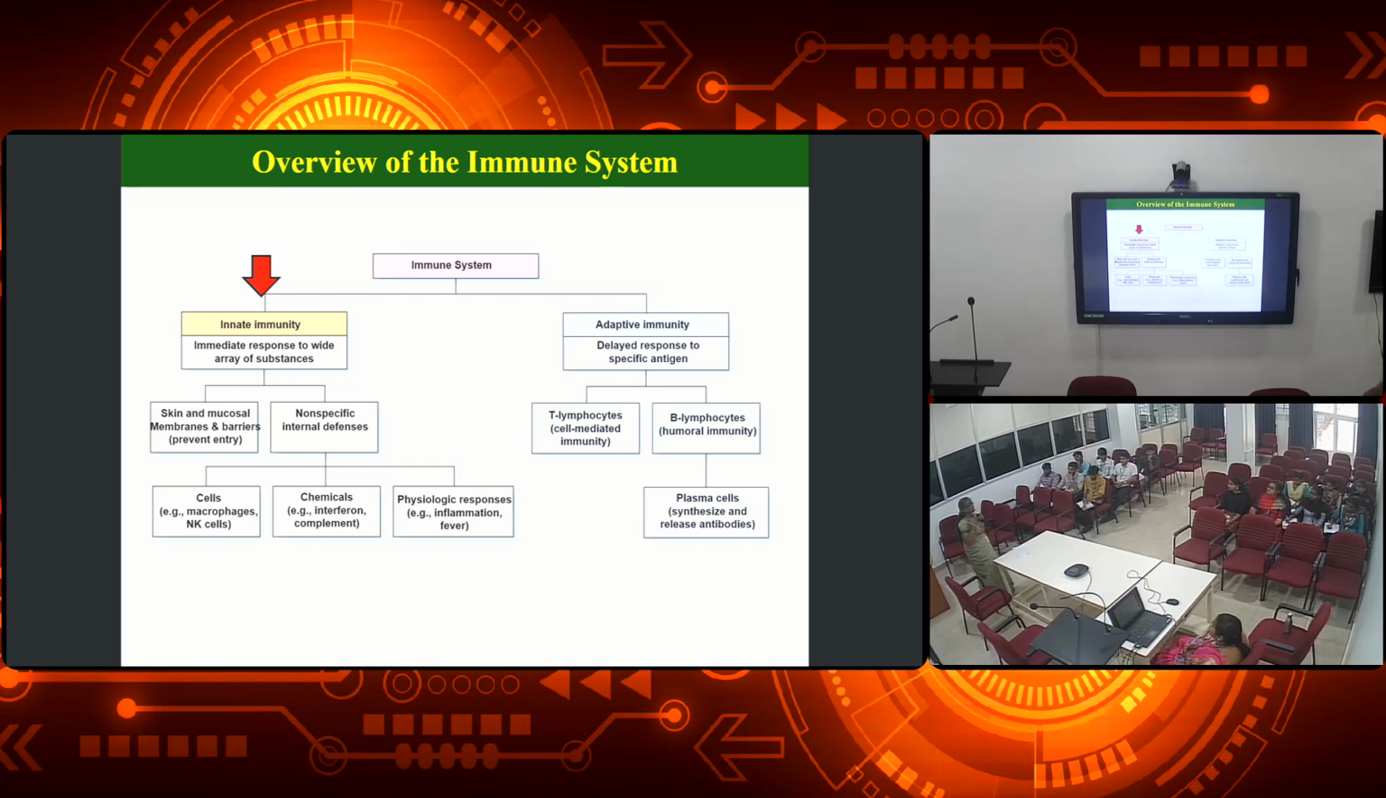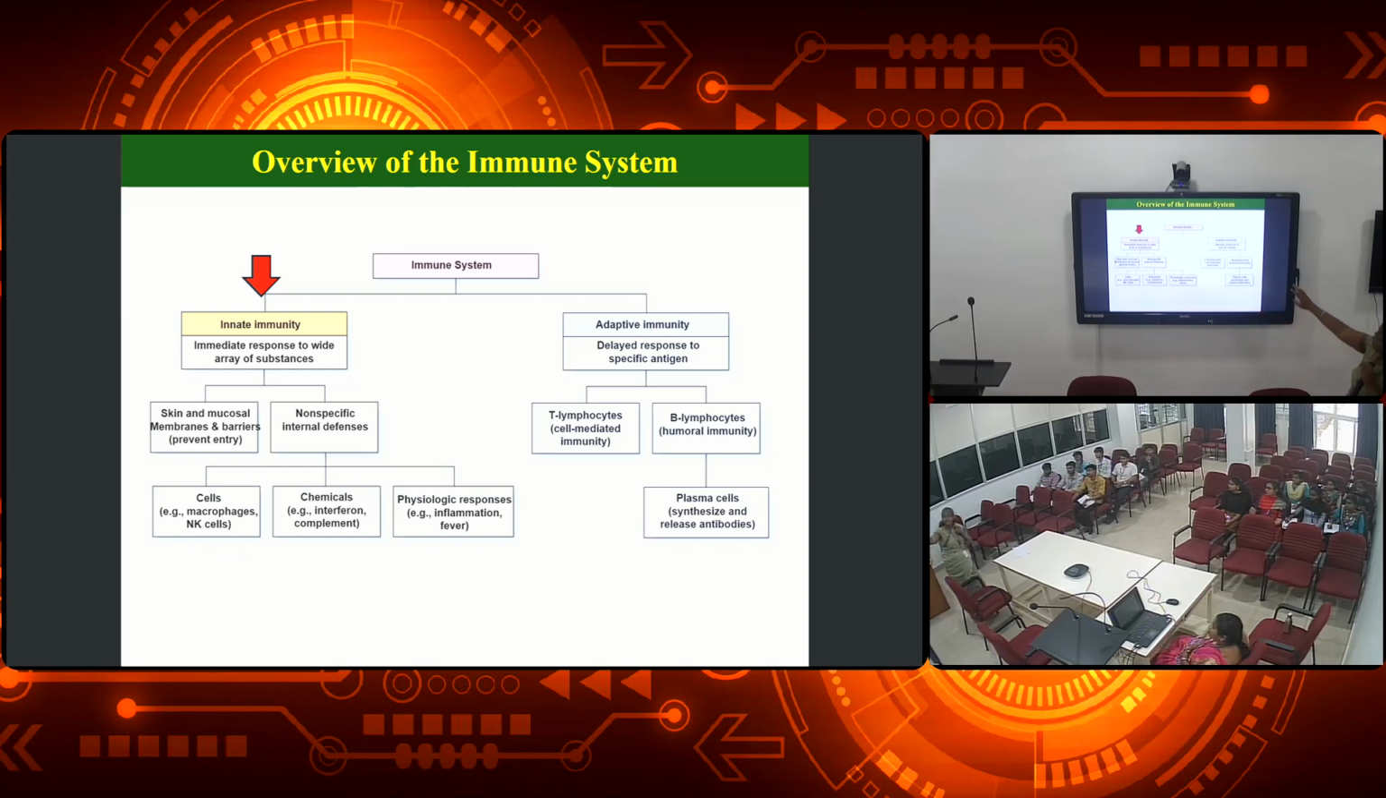So our body is protected from the pathogens by the skin, and also the mucous system which is present in our nose as well as the gastrointestinal tract. Okay, and another thing is the non-specific internal defenses, that is the cells called macrophages as well as the natural killer cells, and the chemicals such as the interferons and the complements, and the physiological responses, that is nothing but inflammation and fever. We will also discuss this in detail in the forthcoming slides.